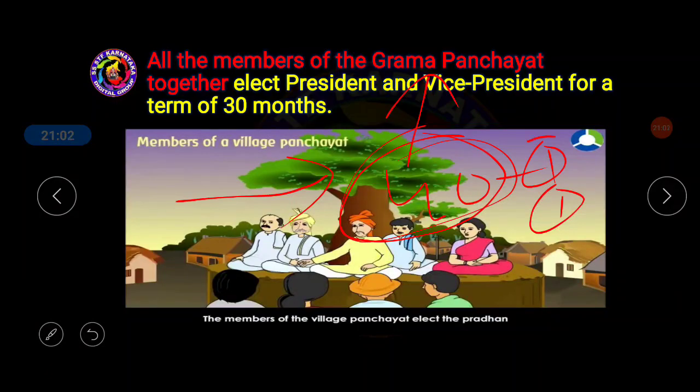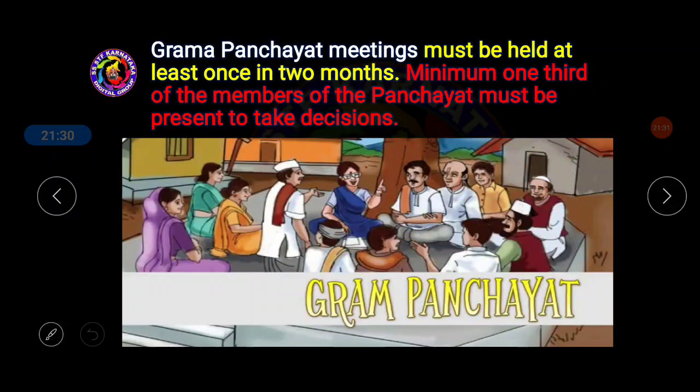And whenever the Grama Panchayat calls a meeting, this meeting will be presided over by the president of the Grama Panchayat, or in his absence, the vice president will preside over the meeting. And once they are elected as president and vice president of the Grama Panchayat, they will remain so for the next 30 months. 30 months means obviously we should understand 2.5 years. Okay? And a Grama Panchayat meeting must be held at least once in 2 months, which means 6 meetings have to be held in 1 year.